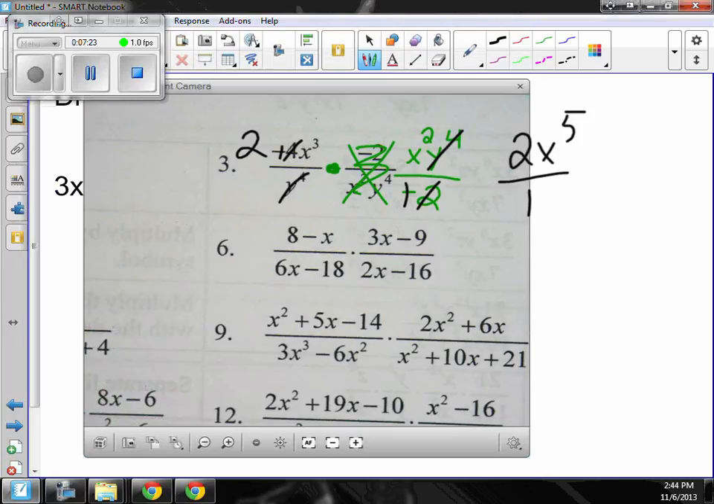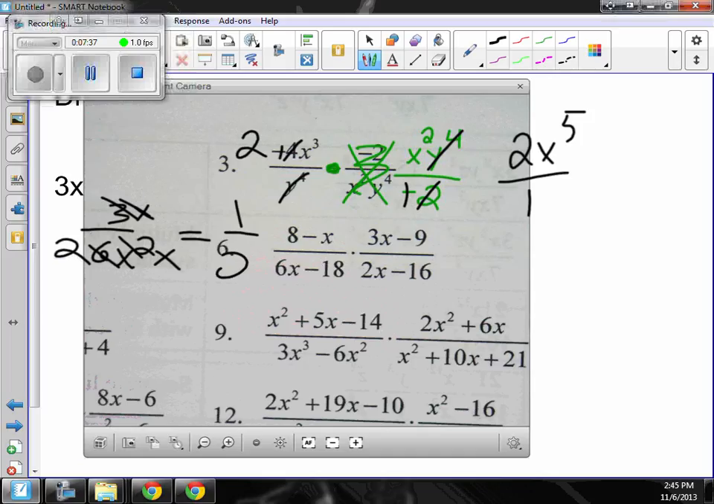But what if I had like 3x over 6x squared? And this cancels, and that cancels 2 and x. What would my answer be? 1 over 2x. So if there's a 1 on top, you need to write it. If there's a 1 on bottom, you don't. We just assume everything is divided by 1. Okay, we made it through that one.